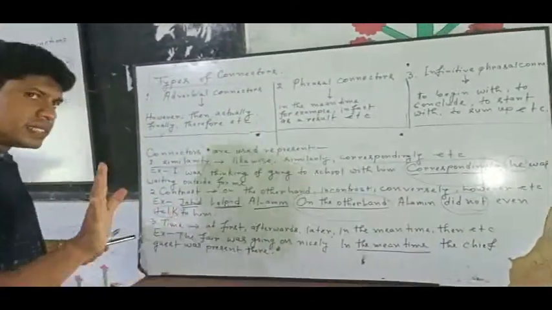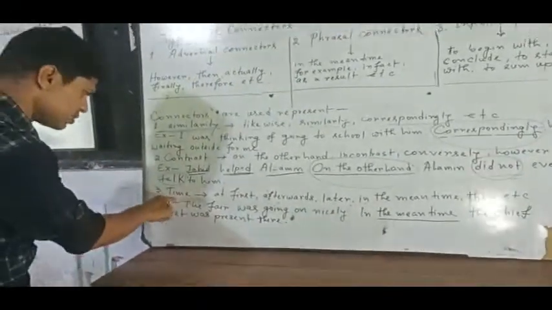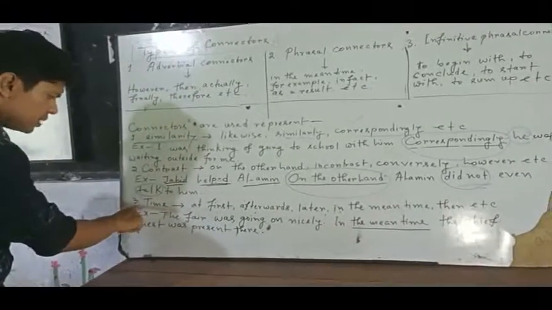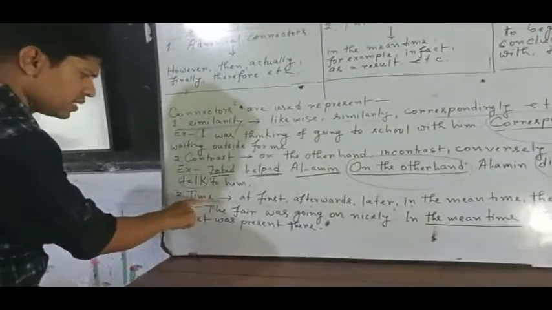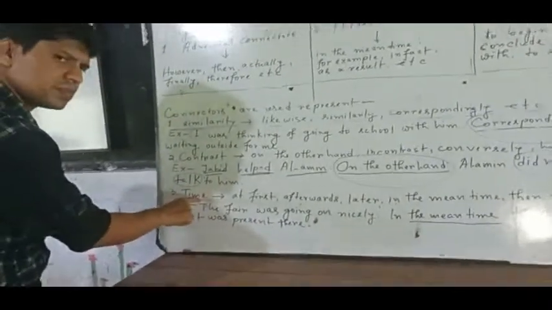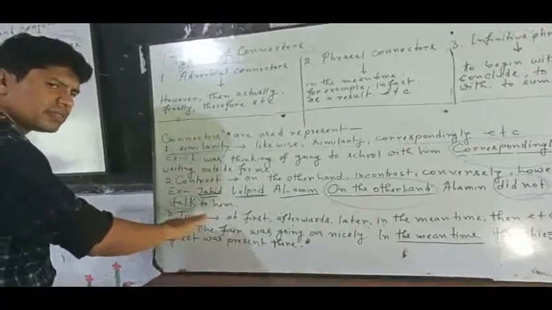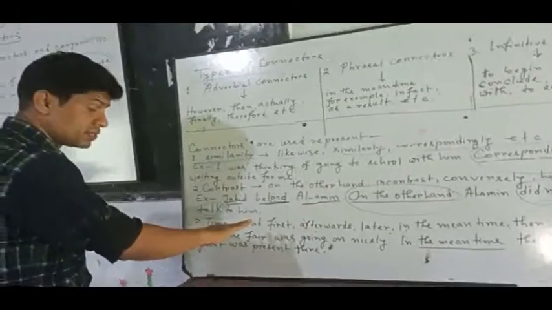Okay. Third, you see time. In number 3, you see the connector application about time. Here time-related sequences are represented.